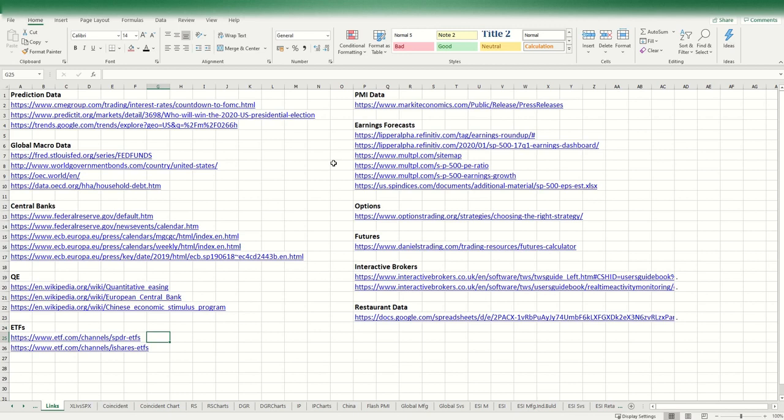ETFs, everybody loves ETFs and looking at them and which ones are doing well and not. So it's always good to have a link to the biggest ETF providers out there, and then you can see what's in the holdings, etc. If not through the Metastock Xenith platform, some extra information is also available there.